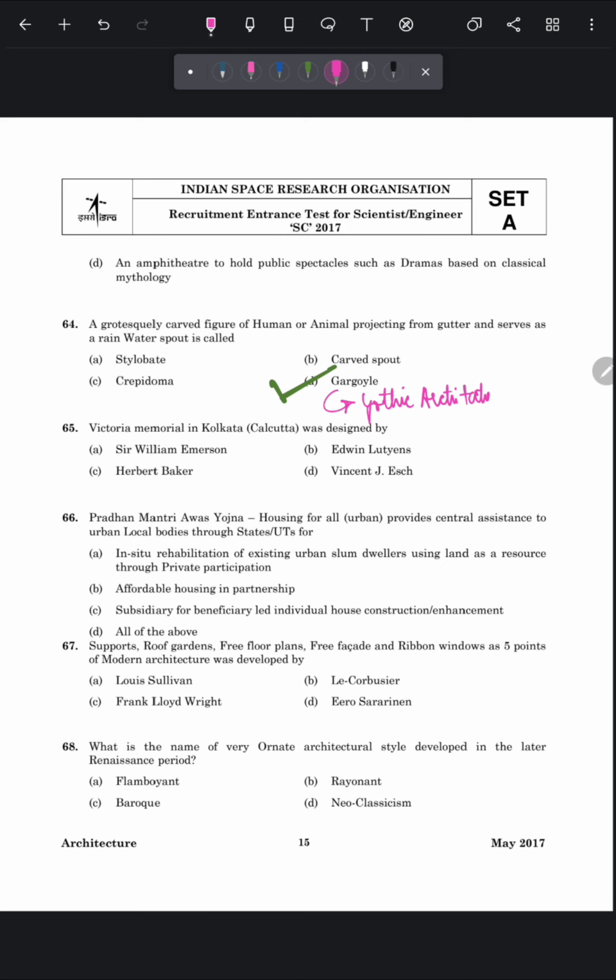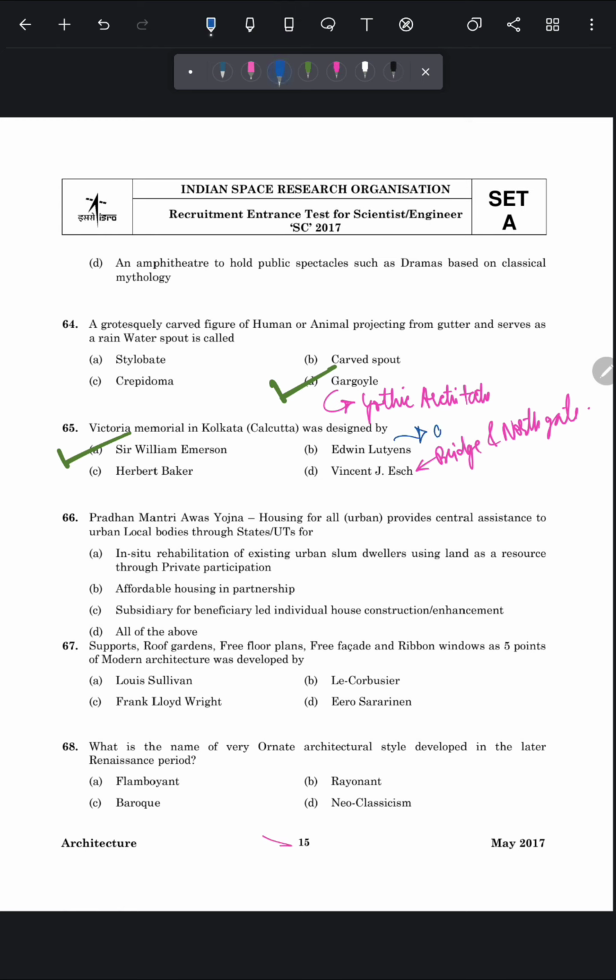Our next question is, Victoria Memorial in Kolkata was designed by. So Victoria Memorial in Kolkata was designed by Sir William Emerson, whereas Howrah Bridge and North Gate was designed by Vincent J. Eck.